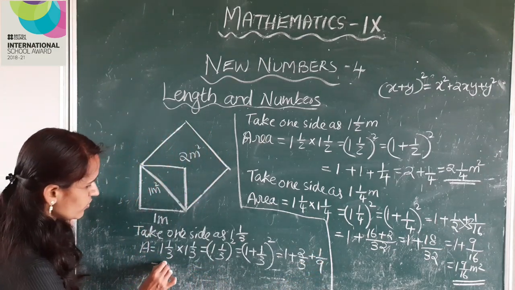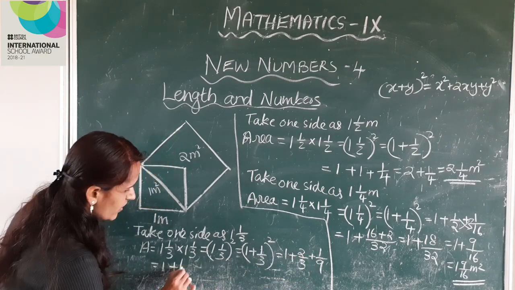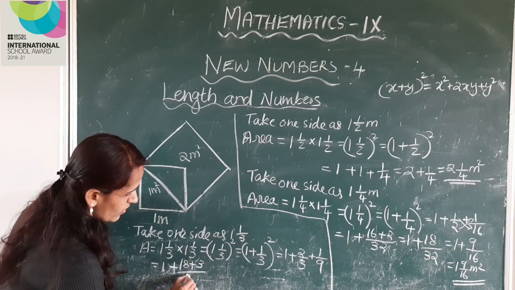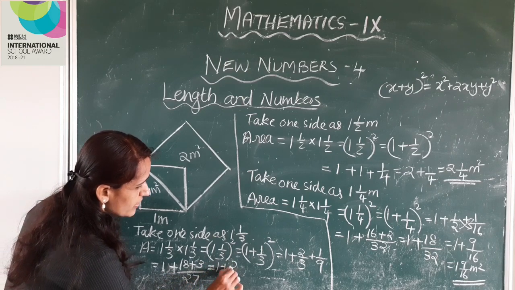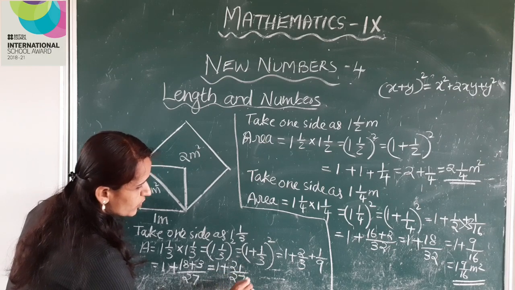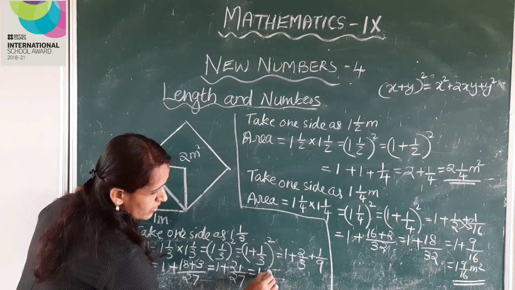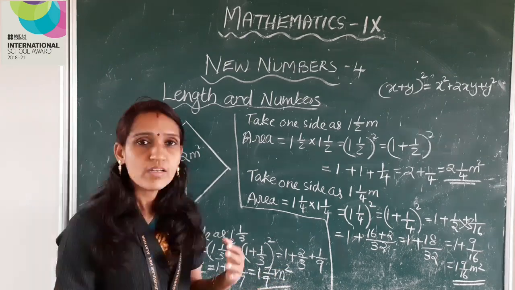This is equal to 1 plus, here using cross multiplication, 18 plus 3 by 27. This is equal to 1 plus 21 by 27. This is equal to 7 by 9 meter square.